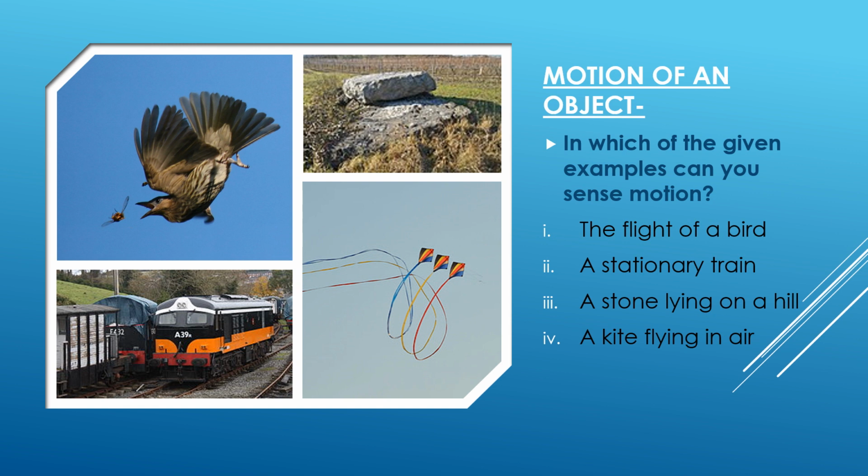The answer is we can sense motion in the examples of the flight of a bird and a kite flying in air. The remaining two objects, that is a train and a stone, are stationary, hence they are not in motion. We see the motion of several objects every day, but sometimes we cannot see the motion of an object directly. For example, motion of a breeze.